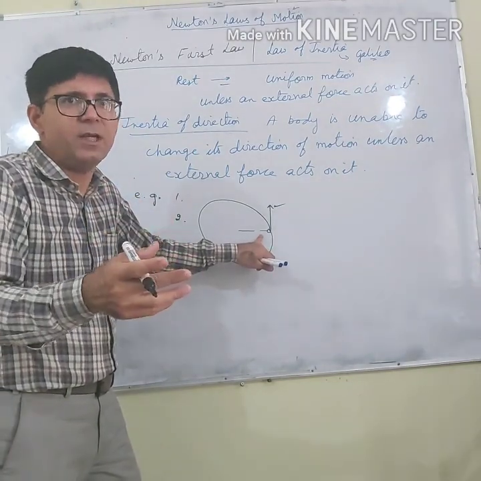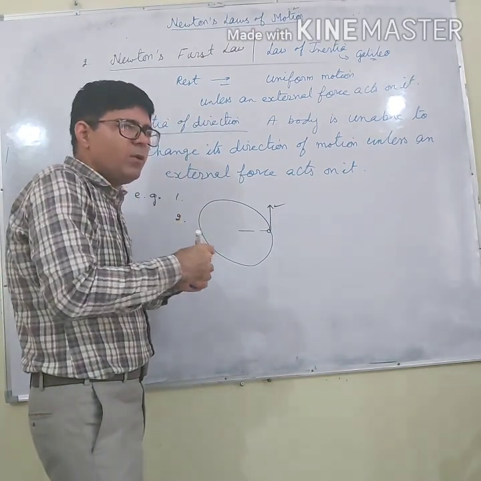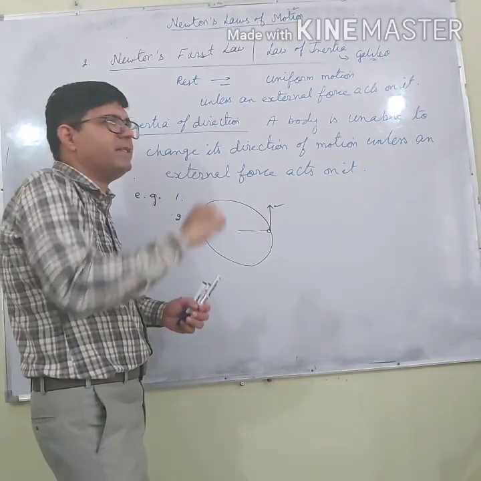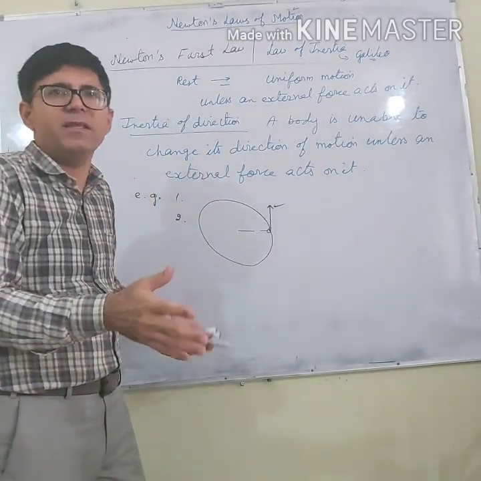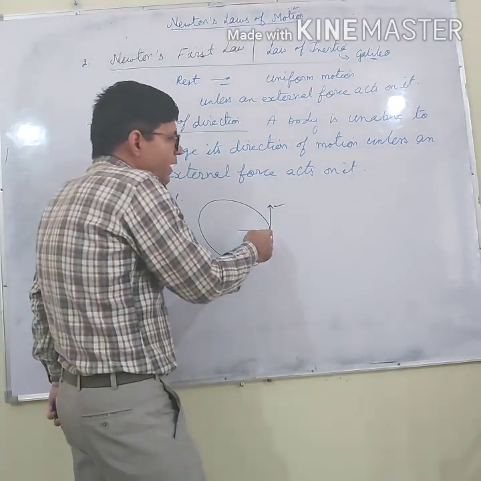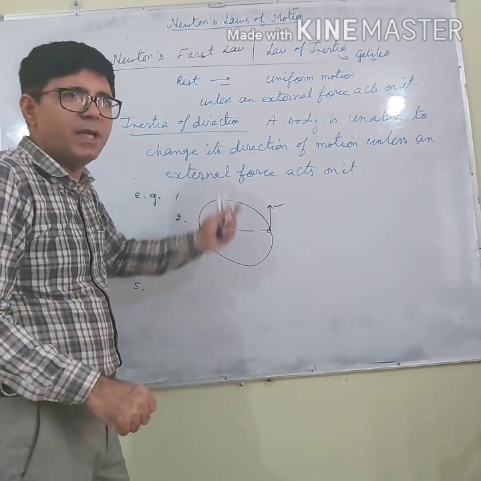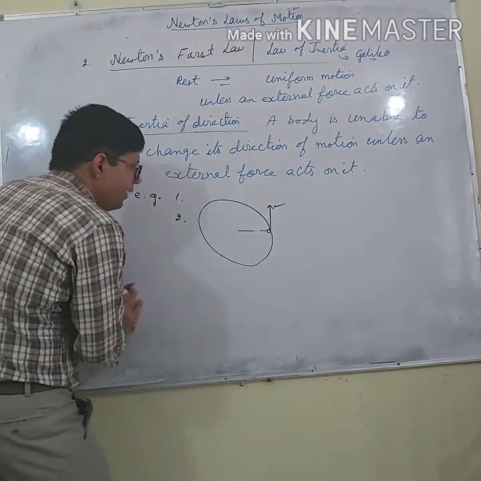It requires an external force. While moving in circular motion, we were constantly pulling the stone, so that's why the stone was changing its direction. But as soon as the string breaks, that pull has disappeared. So because of that, it will move in uniform motion and its direction will be given by the tangent to the circular motion.